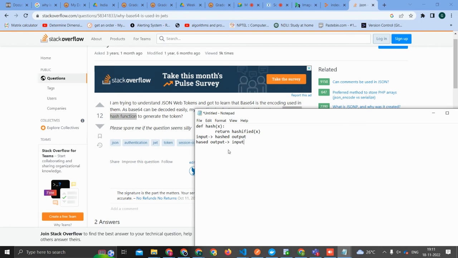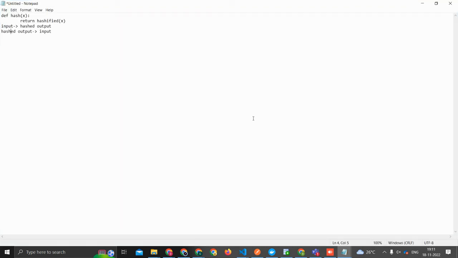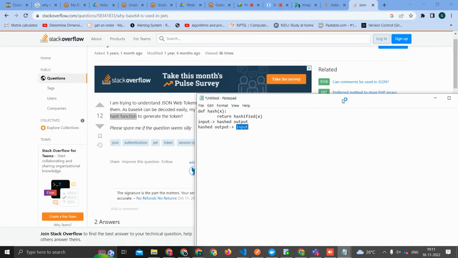You can't get the input back. It's the same thing, no? Whatever we are hashing is nothing. It's the same thing, no? What we have done in PDSA. Yeah, exactly. So from a hash function,